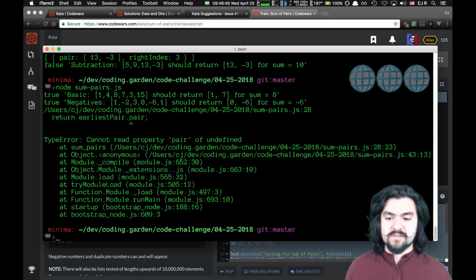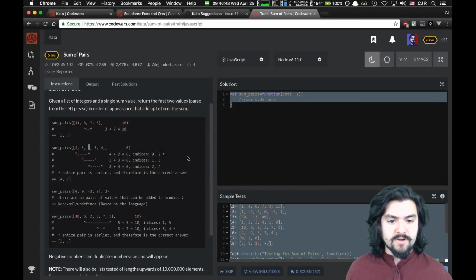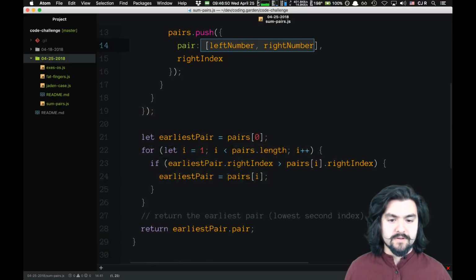Okay, let's see if it worked. Cannot read property pair of undefined. What happened?